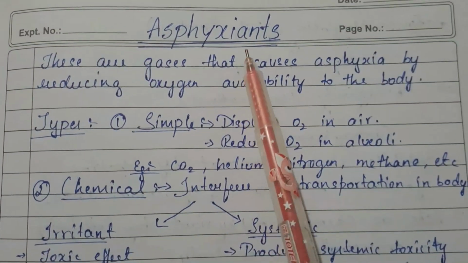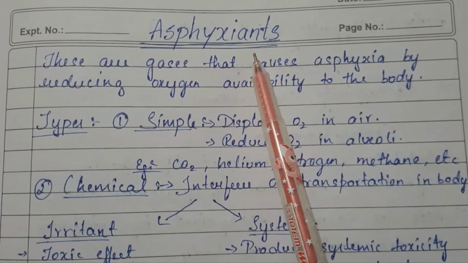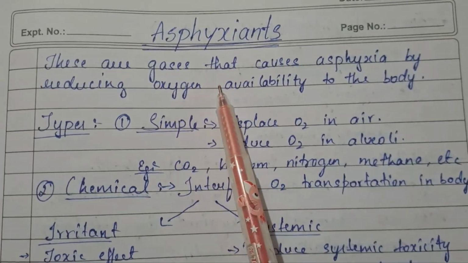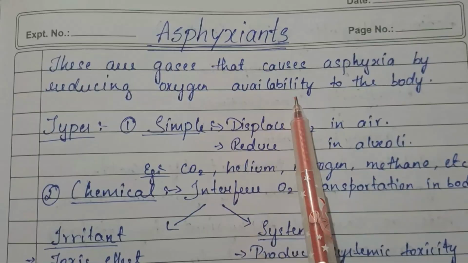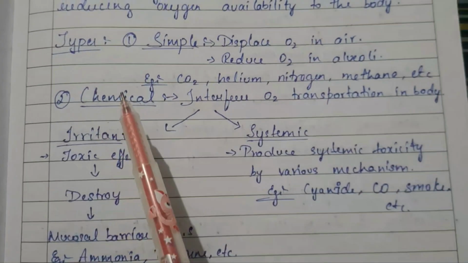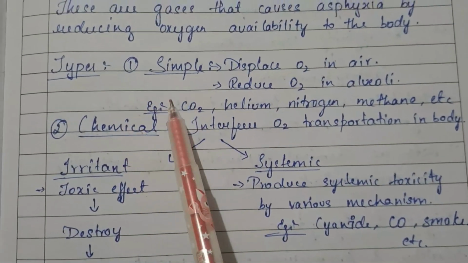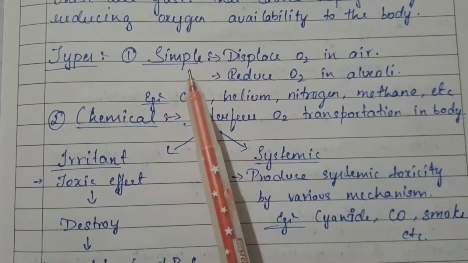So today we'll be talking about asphyxiants. What are asphyxiants? These are the gases that cause asphyxia by reducing oxygen availability to the body. There are two types. One is simple and the other is chemical.